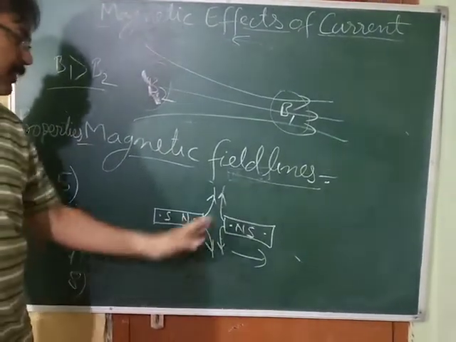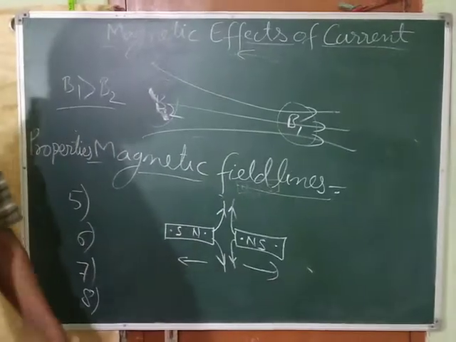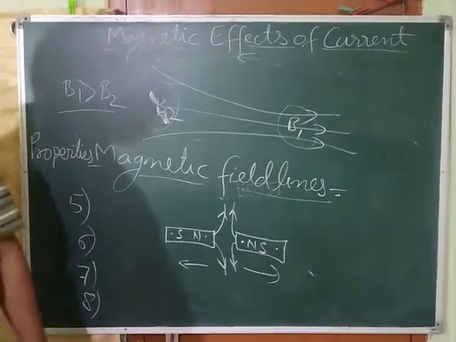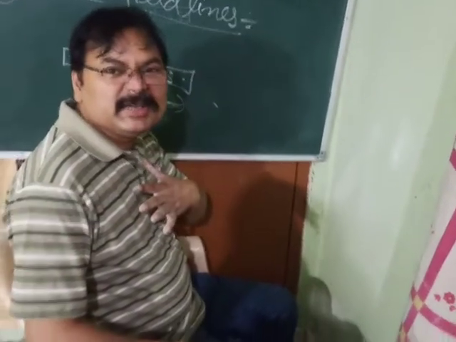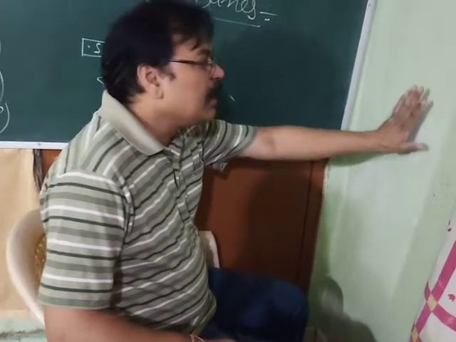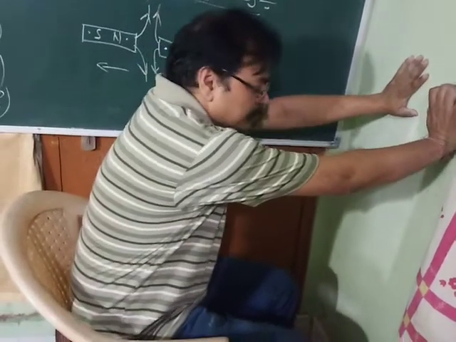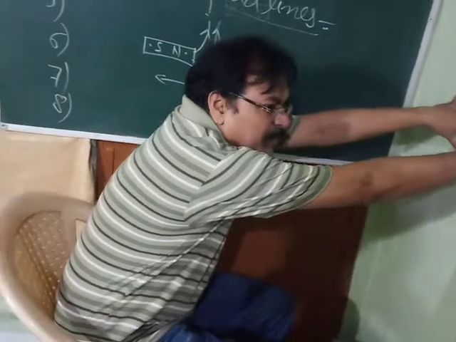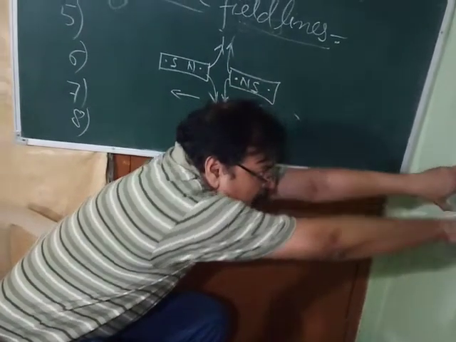You might be thinking, when they are putting pressure on each other, why are these magnets moving away? Don't worry. You can do an activity. You can see I'm sitting on the chair, and this is the wall in front of me. I'm going to push this wall. You just see what happens. I'm pushing this wall, and you'll see. Am I moving backward while pushing this wall?